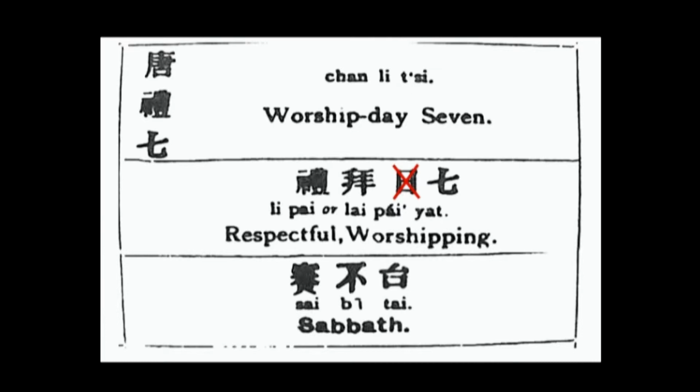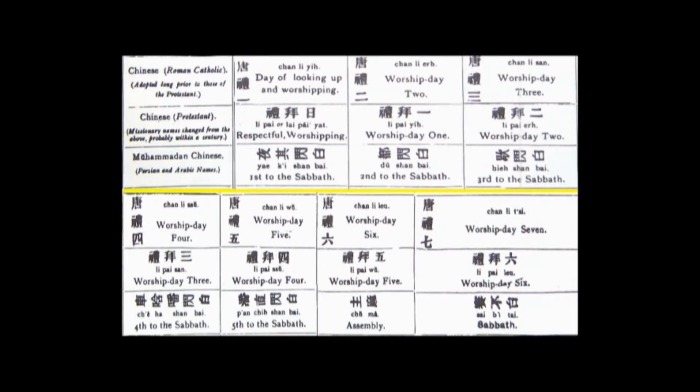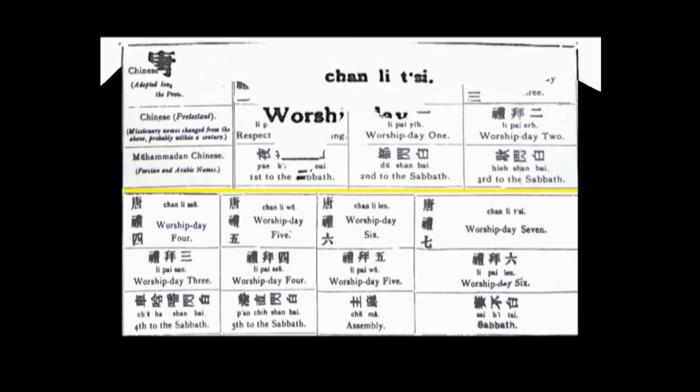The sun symbol has been crossed out and the proper symbol for 7 has been replaced. The seventh day has also had the title of Respectful Worshiping restored to it. Thus, it is evident that the Chinese Protestant weekly cycle has been tampered with, so that in reality, it is an anti-Protestant and an anti-Christian weekly cycle.